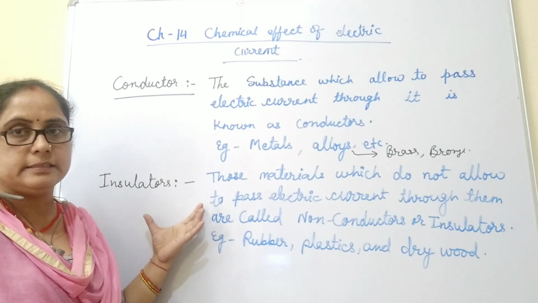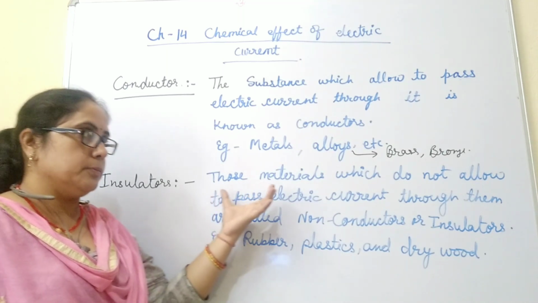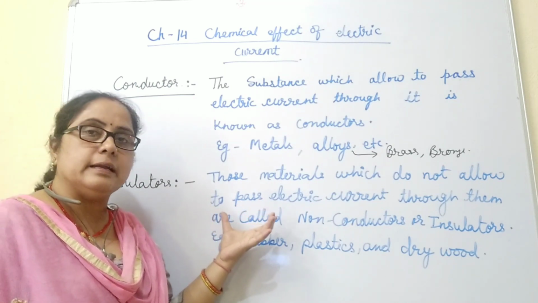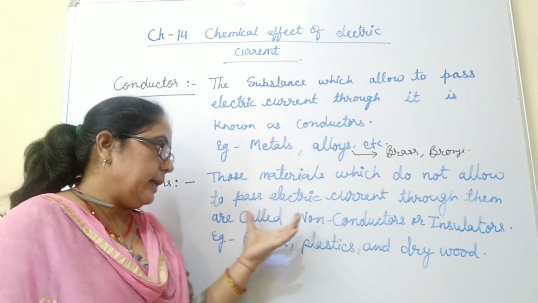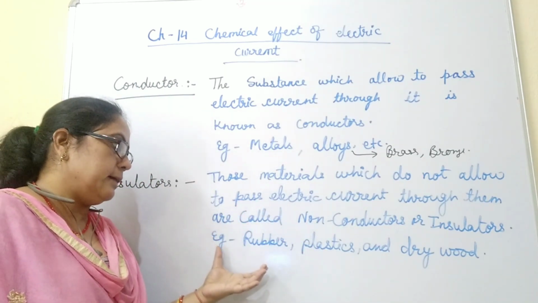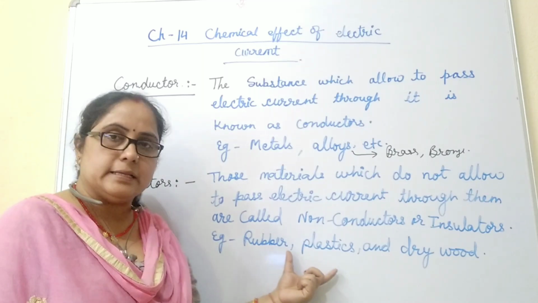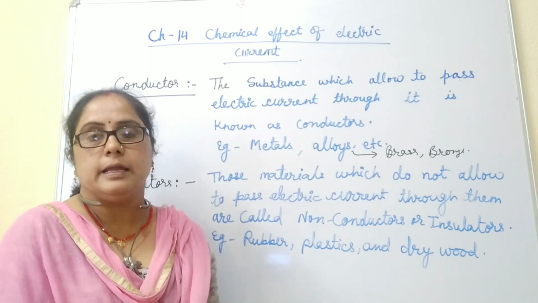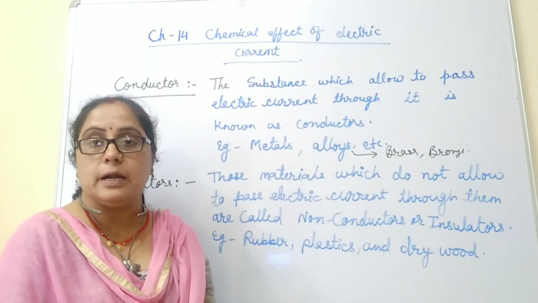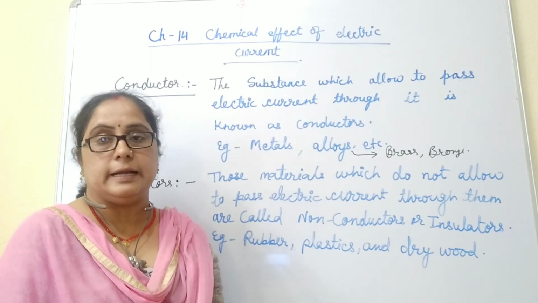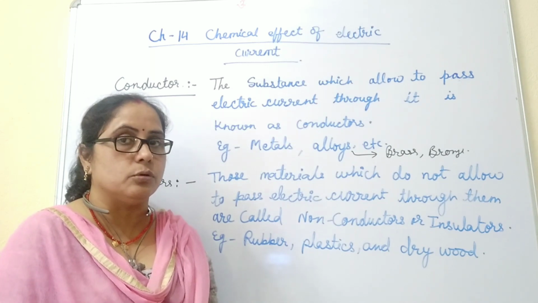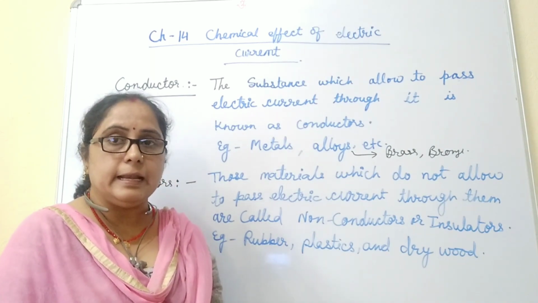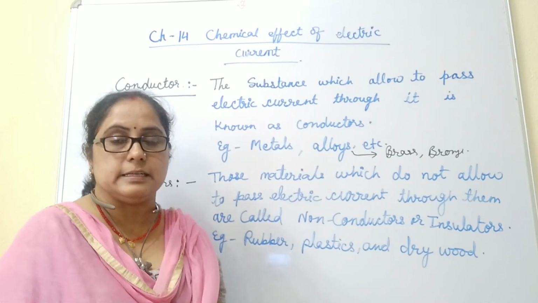Next is insulators. Insulators are those materials which do not allow electric current to pass through them. Their examples are rubber, plastic objects, and dry wood materials. They are all insulators because they do not have free electrons, so they do not conduct electricity through them. But in the case of wet wood, it can allow electricity to pass.